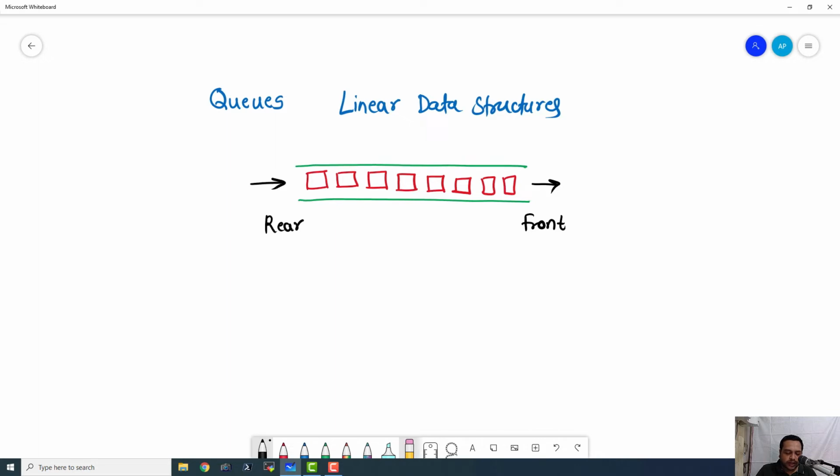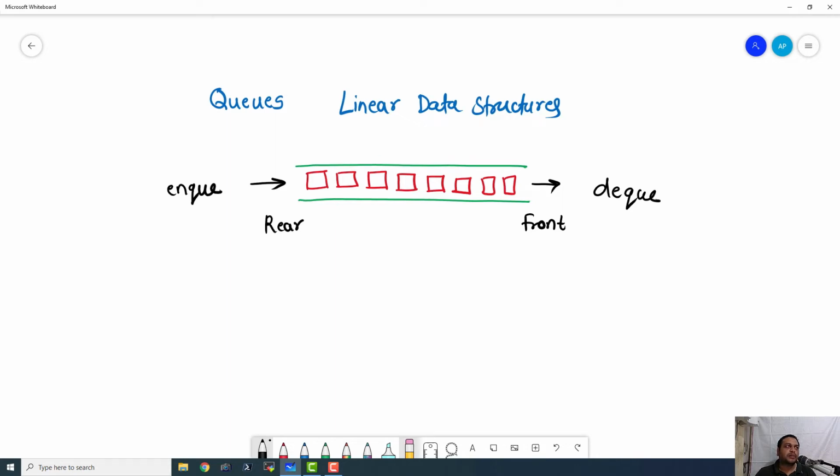This operation is known as NQ, ENQUE, and this operation is known as DQ, DEQUE. So pushing the data and taking that data out. So this is the main application of queue. Now queue data structure is a linear data structure and we have already seen that, and I also told you that we have to store the data related to the queue in continuous memory locations in your main memory.